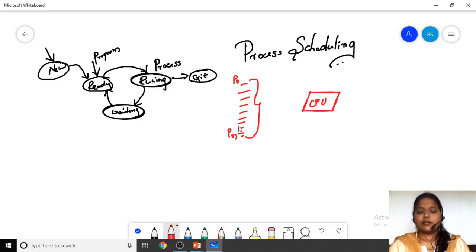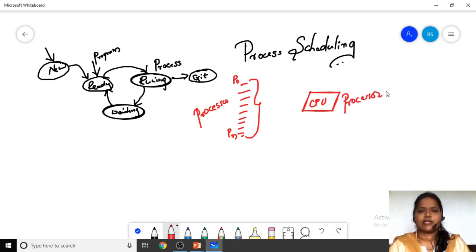Let me differentiate between a process and a processor. A process is nothing but a program, and when we admit that program in the running state, it turns into a process. A processor is nothing but the central processing unit. That is the difference between a process and a processor. Here P0 to Pn are the processes, and this is the processor.